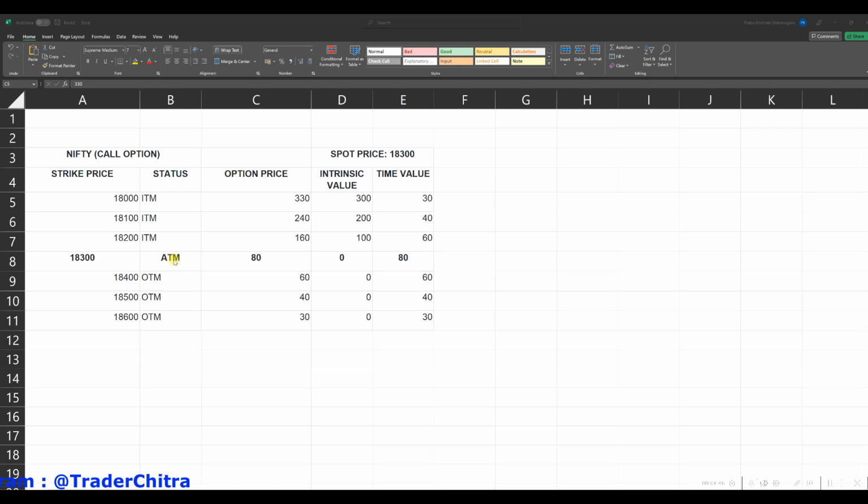So 18,300 is called ATM, that is, the spot price and the strike price are equal. That status is called ATM. Here the option price is 80. Okay, so there is no intrinsic value for ATM, only time value. Why? Because 18,300 is the spot and both are equal, so there is no intrinsic value.